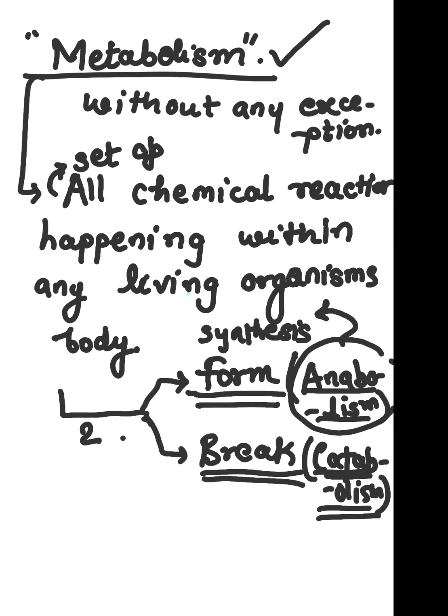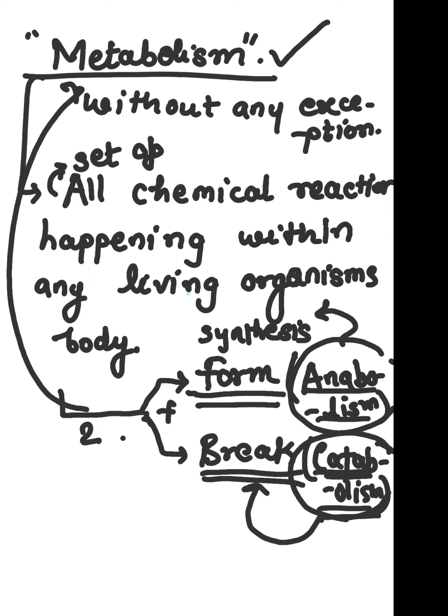Synthesis of molecules. Whereas catabolism are the set of reactions which are involved in the breakage of molecules. Okay, so this whole total is nothing but the metabolism. So metabolism is a unique characteristic of living organisms. Clear? Okay, so it is without any exception.